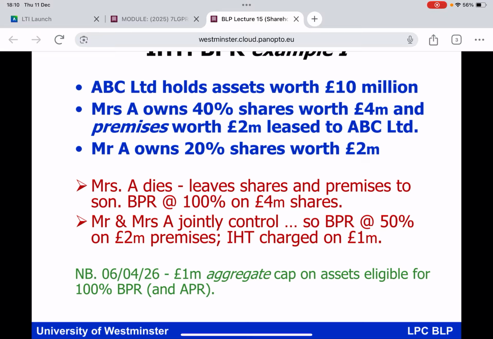Because as you move into the next tax year, the 6th of April 2026, there is a cap on the amount of assets eligible for BPR and combined APR against which you can get 100% relief. And that cap, as you can see from the slide, is going to be £1 million. So it is true to say, at the moment, everybody, that if Mrs A died in the current tax year, that slide is 100% true. Whereas if Mrs A dies in the next tax year, I'm afraid you would only get 100% BPR against £1 million of value, and all of the other value would attract 50% relief only. That, I'm afraid, is rushing up on us very, very quickly.